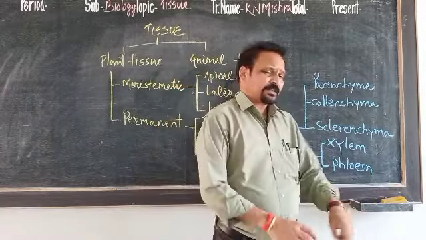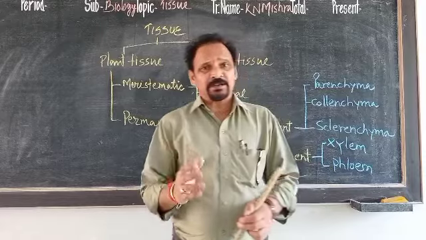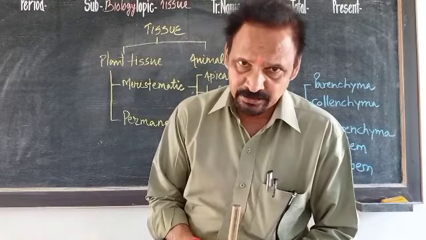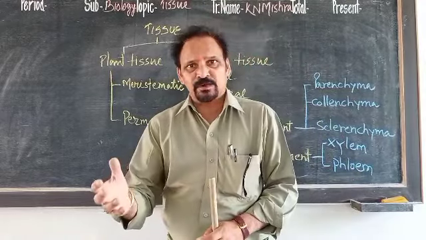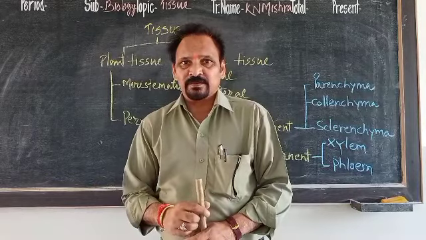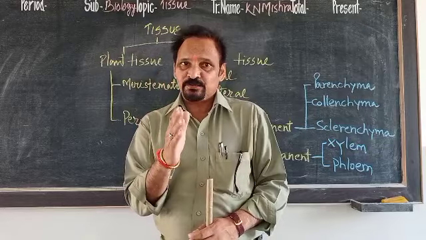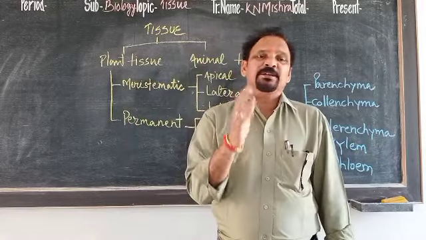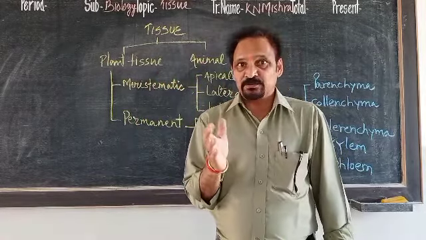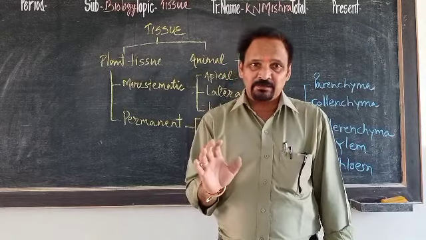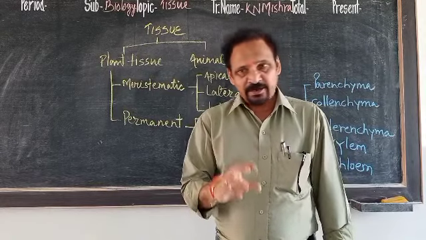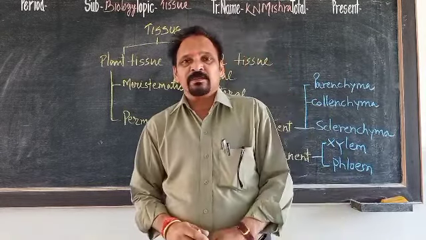I say, students, that plants are stagnant at one place. They don't move from one place to another like animals. So plants are having much more tissues for their mechanical support because they used to stand at one place throughout the life. And what about animals?